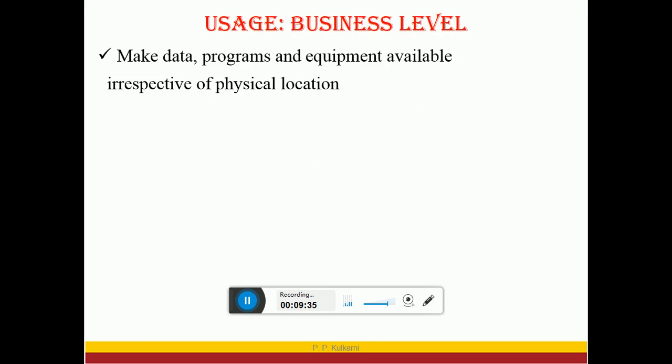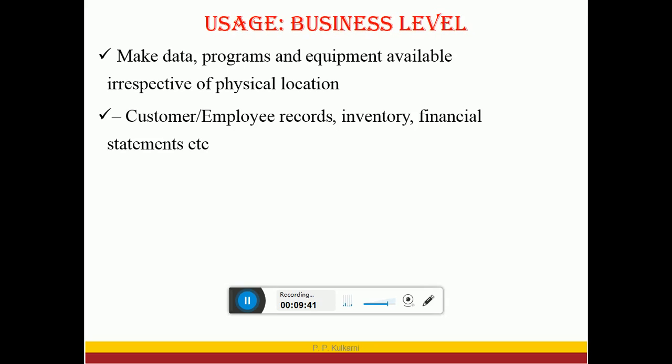In business, computer networks make data, programs and equipment available irrespective of physical location. It means we can keep all the data at one position, and that server can be accessed by everyone. So this is one example of a distributed system.